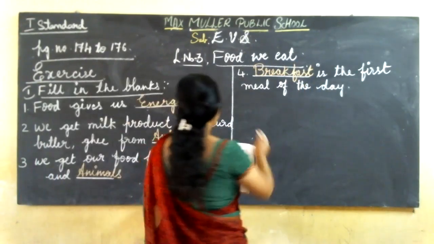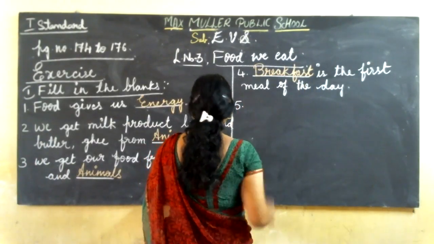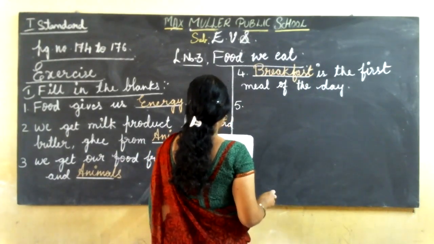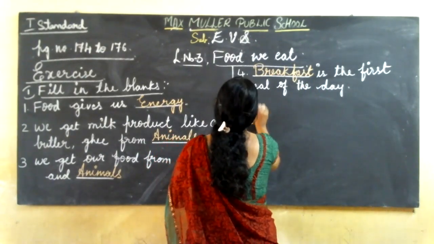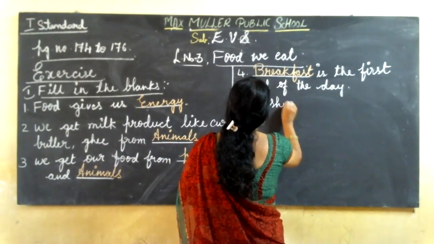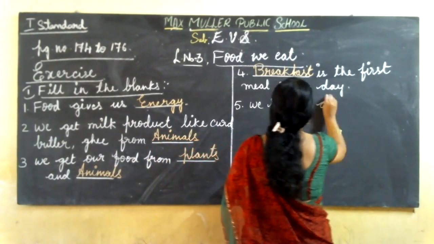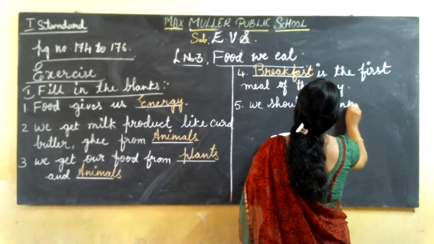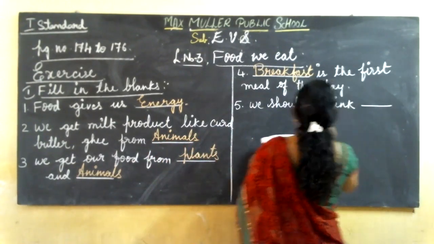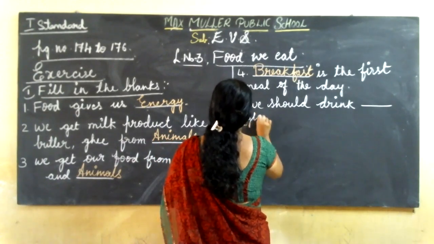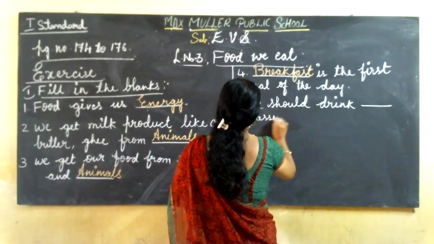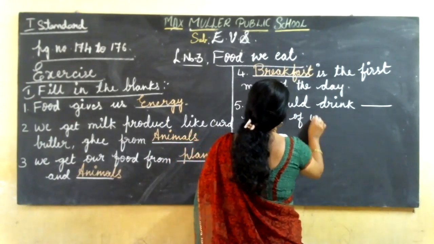Then come to the fifth one. We should drink dash glasses of water.